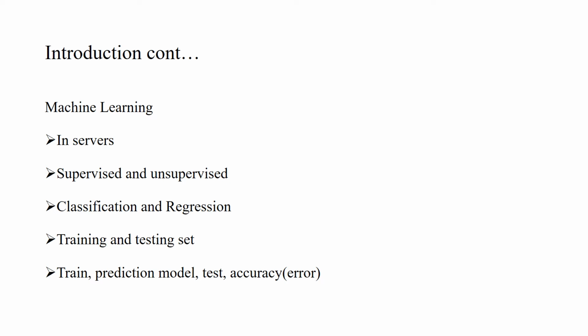In supervised learning we have two types, one is classification and the other is regression. Classification is discrete and regression is continuous. Then we have training and testing sets. Here we are going to use regression in our thesis. Any data set has two parts, that is training set and testing set. We divide it approximately in a 7:3 ratio or 9:1 ratio.